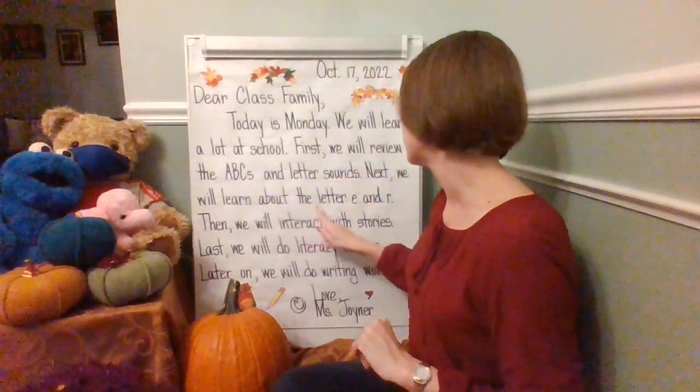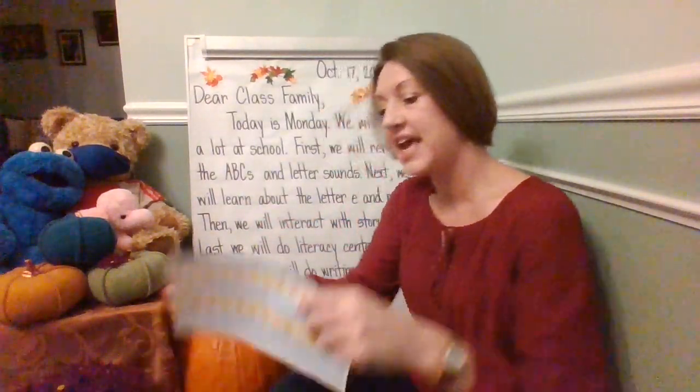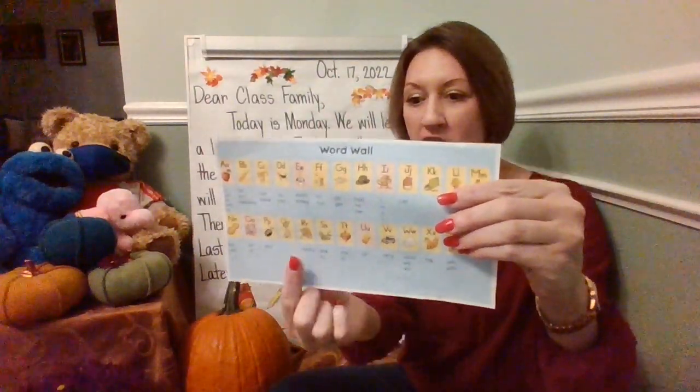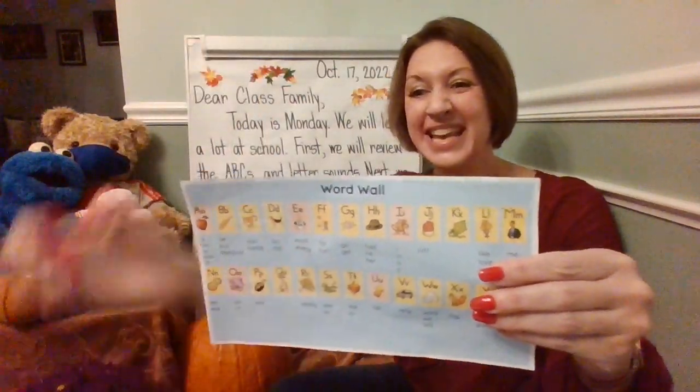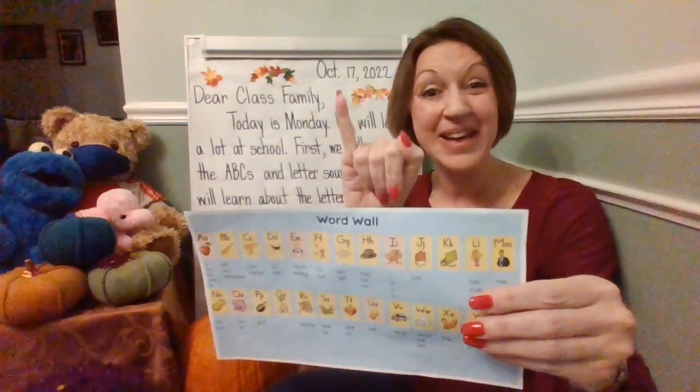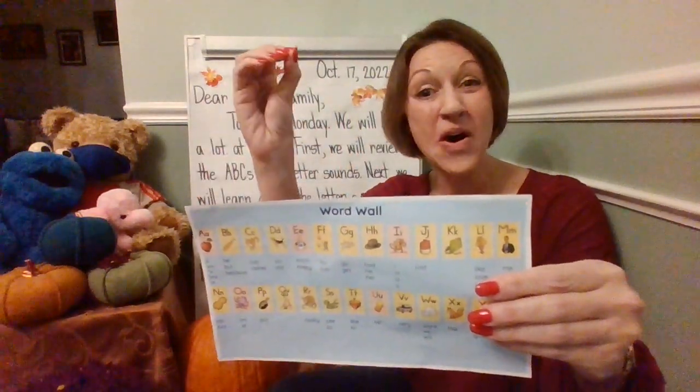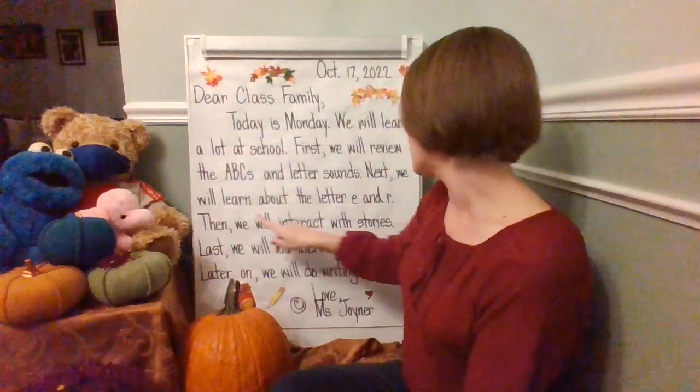Next, we will learn about the letter E and R. So today, we'll be focusing on the letter E, like E, ed, eh. Oh, that's one of the vowels. And we're going to be working on R, like R, rat. Before we continue rereading the message, let's review the vowels. Ready? We have A, apple, A, E, ed, I, itch, O, octopus, aw, and U, up.